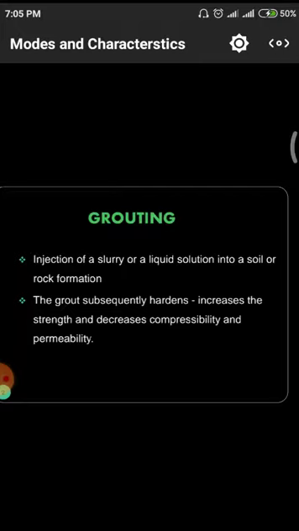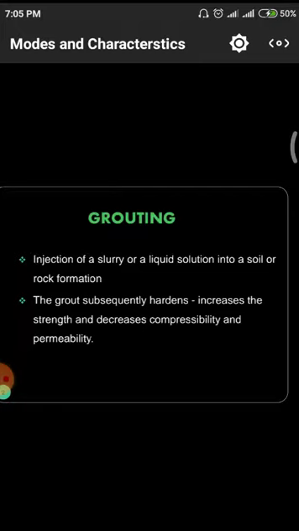Normally whenever we have a project to construct on a particular land, that land may have a huge quantity of voids. Due to the self weight of the structure, there may be some sinking of the structure. To control this sinking phenomenon we need to adjust. Sometimes the void is present at a far depth from the ground level, so that it is not possible to remove the total content of soil, and we have to go for filling.